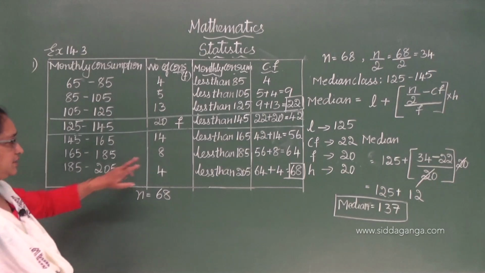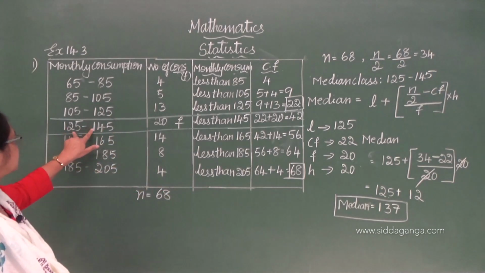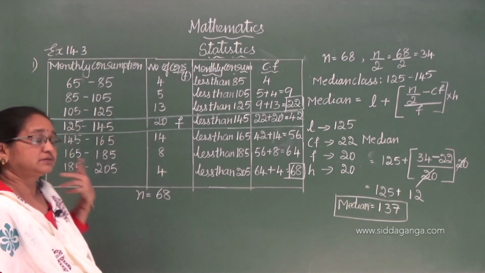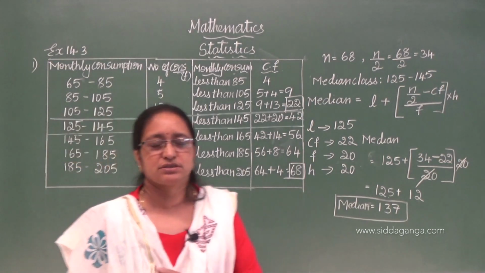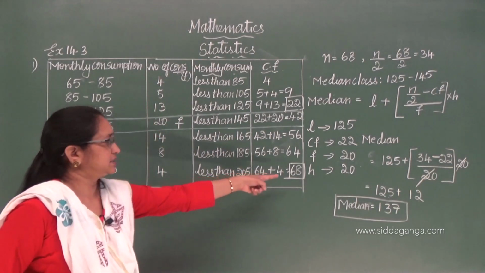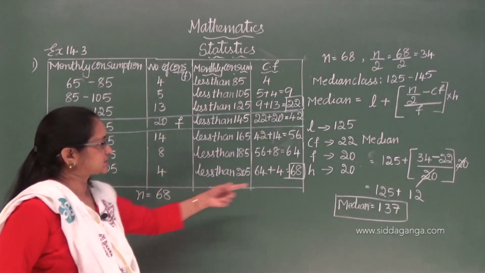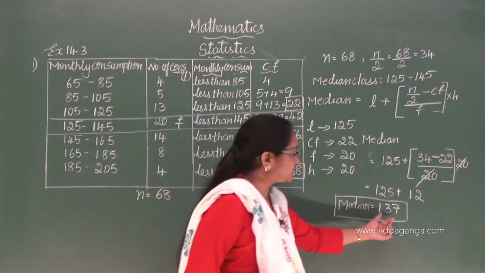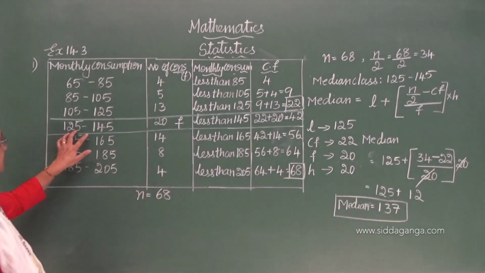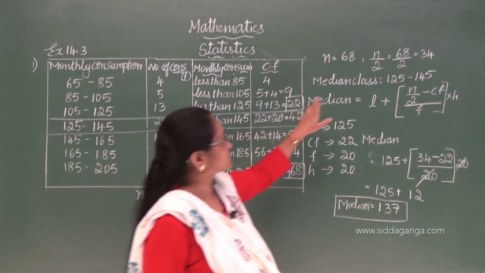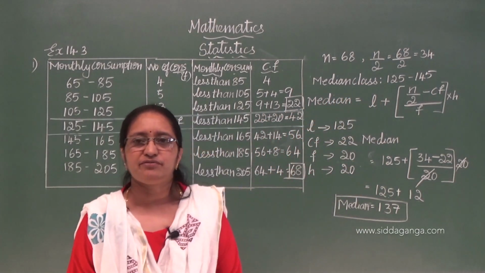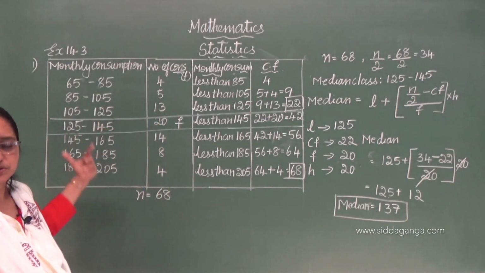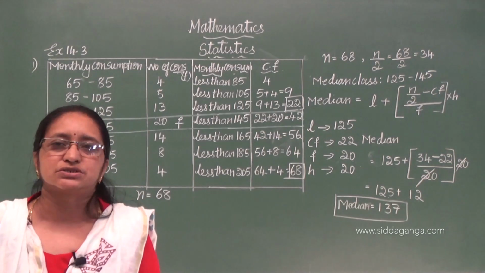I hope you understood. See, 137 definitely lies between these two, 125 to 145. So you can verify your answers by checking the total, whether it is correct, 68, and here also you will get 68. And the final answer 137 definitely should lie between the median class 125 to 145. So you can verify your answers also.